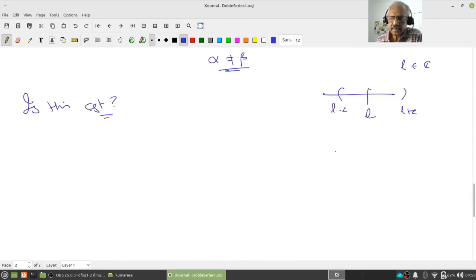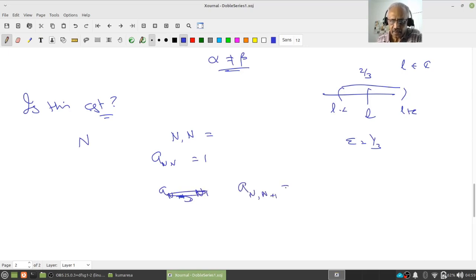Okay, yeah, right. Now do you see some problem? Suppose I take epsilon equal to something like 1 by 3. The total length of the interval will be at most 2 by 3, strictly less than 2 by 3. But remember, if there is an N, let's look at a_NN. a_NN will be 1, right? And what will be a_N,N+1? That will be 0.